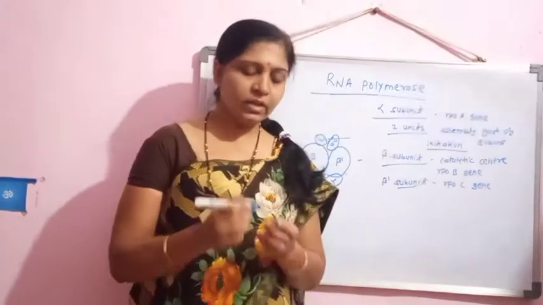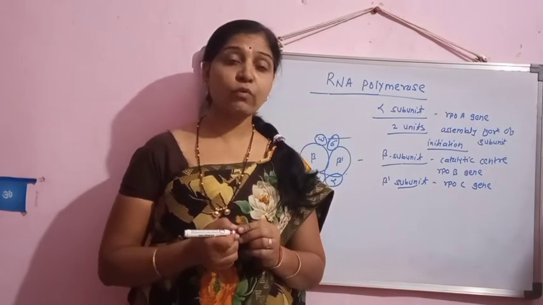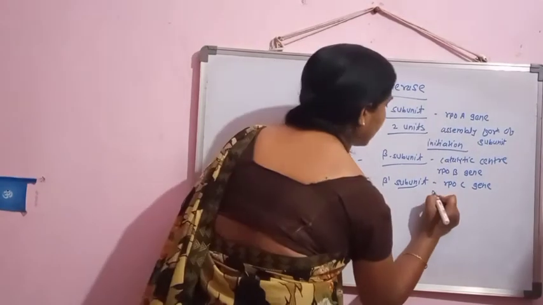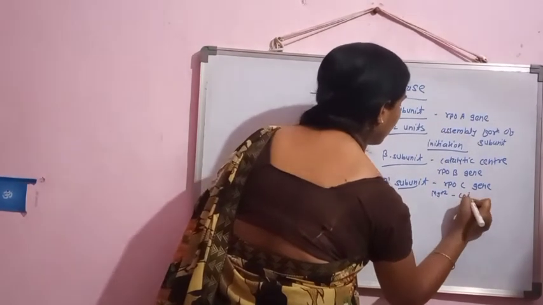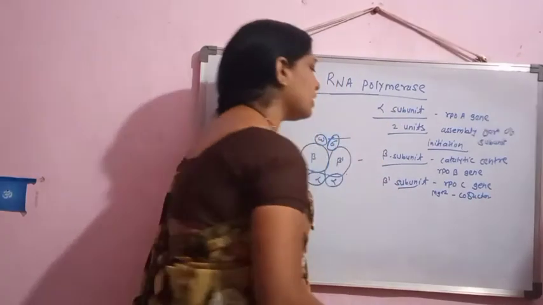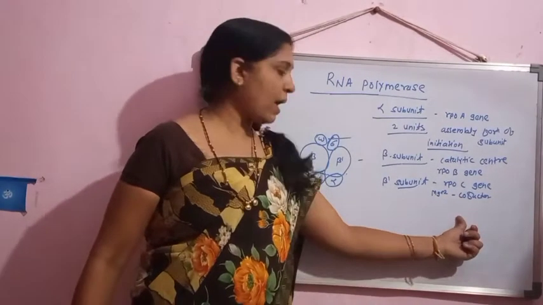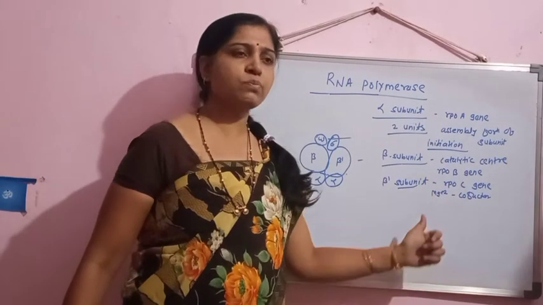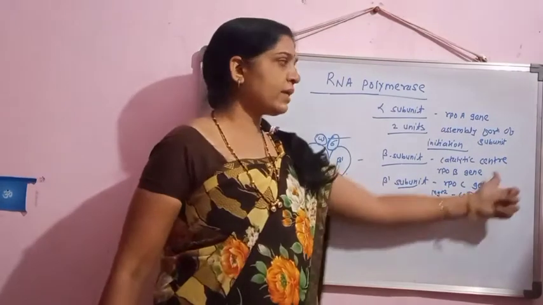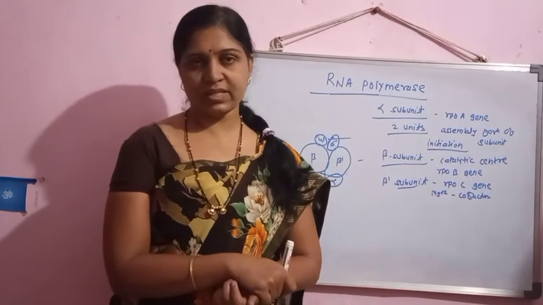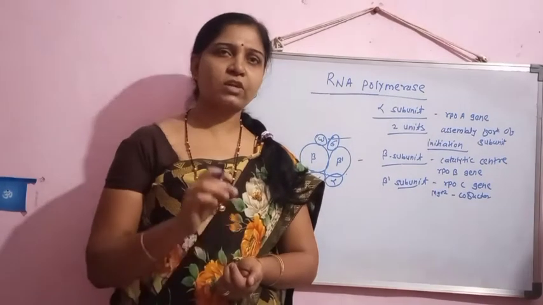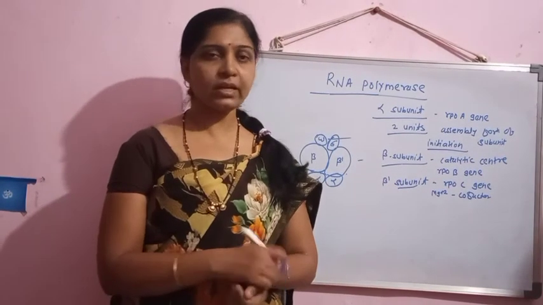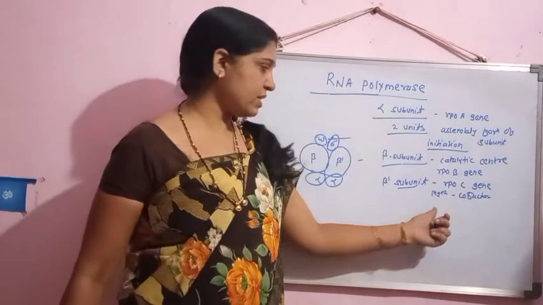Majorly, this RNA polymerase enzyme requires Mg+2 ions as a cofactor. So this beta prime subunit is responsible for giving the binding site for the Mg+2 ion, and along with that, it is also responsible for forming the catalytic center of the RNA polymerase enzyme. Means these also participate in the catalytic activity of the RNA polymerase enzyme.